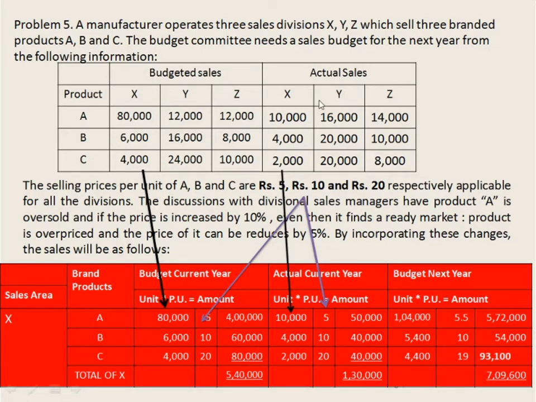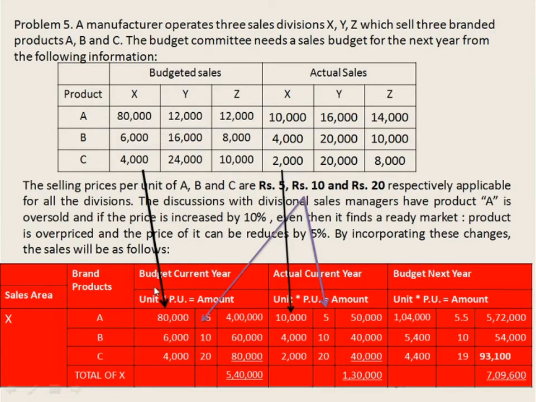Now coming to the actual sales for the current year for the X sales division. So 10,000, 4,000 and 2,000. 5 rupees is the price for product A, 10 rupees per unit for product B and 20 rupees for product C. So here if you multiply it, we get the total amount. 10,000 into 5 is 50,000, 4,000 into 10 is 40,000 and 2,000 into 20 is 40,000.